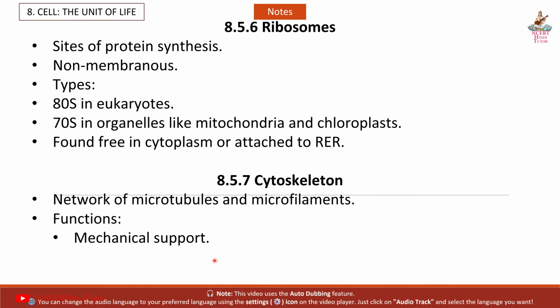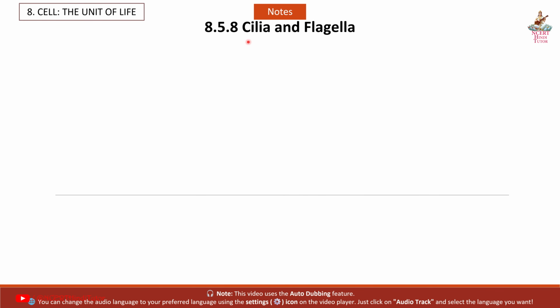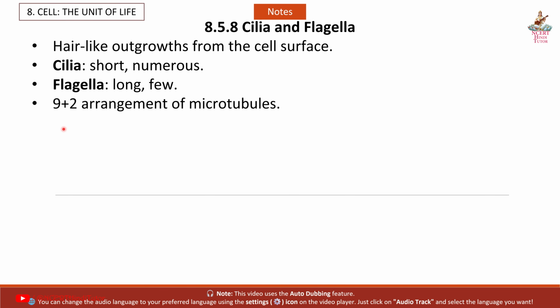Functions: mechanical support, movement of organelles, cell shape and motility. 8.5.8 Cilia and flagella, hair-like outgrowths from the cell surface, cilia short, numerous, flagella long, few. 9 plus 2 arrangement of microtubules.